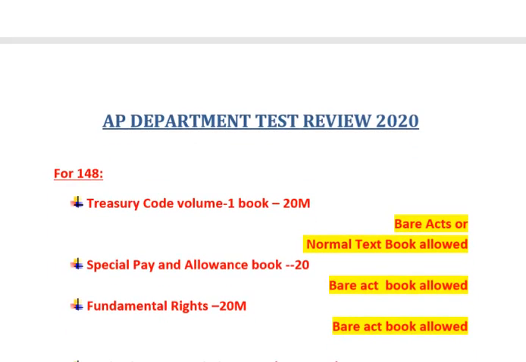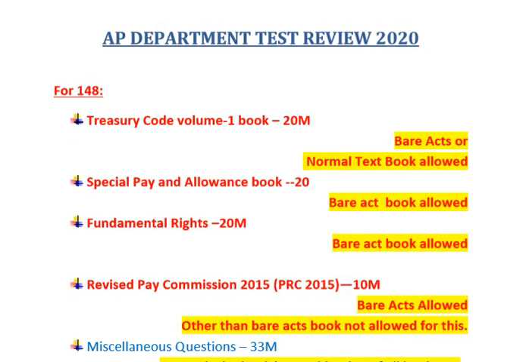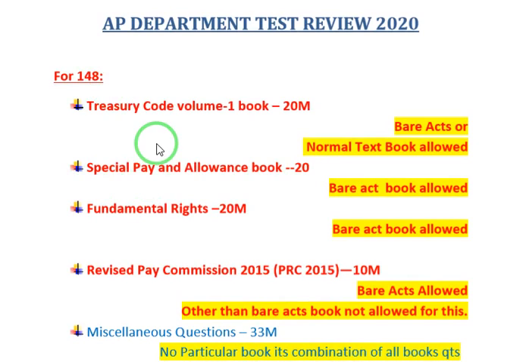And one more thing, AP Departmental Test Review 2020, this is for paper 148, and these are the books they allowed in the examination hall in 2020: Treasury Code volume 1, and if you purchased the Treasury Code book having both volume 1 and volume 2, that book was also allowed. Almost 20 questions were given from this Treasury Code book, on average around 20 marks.